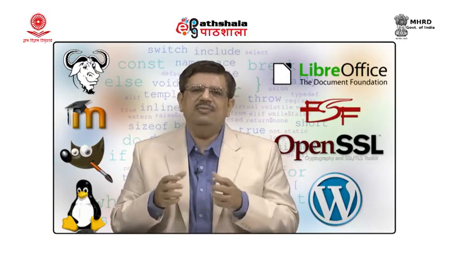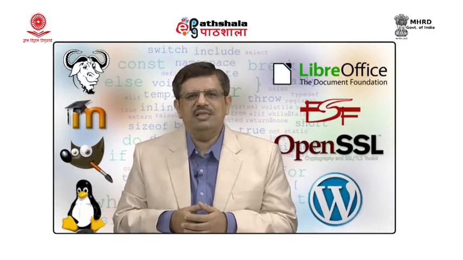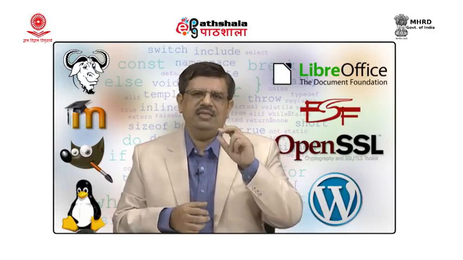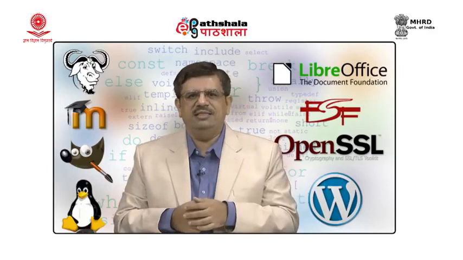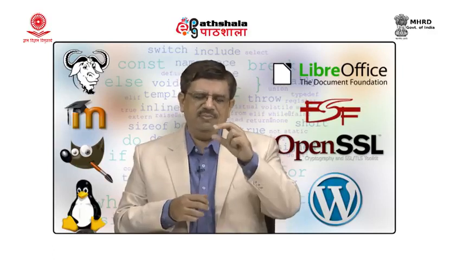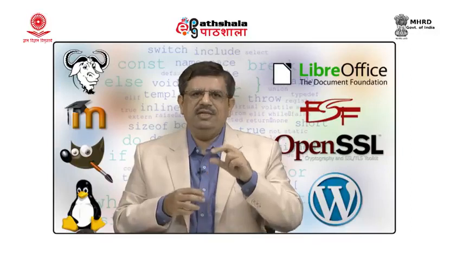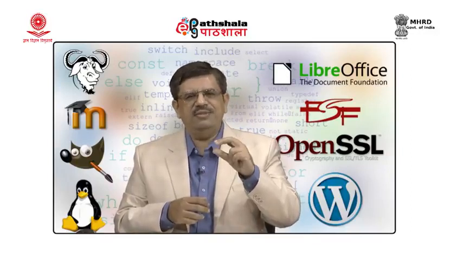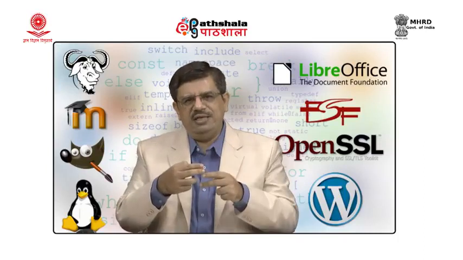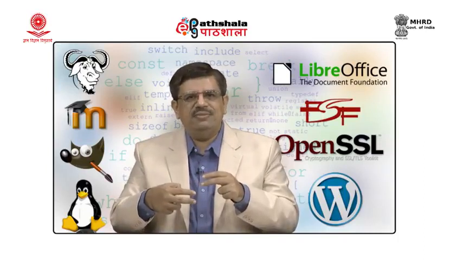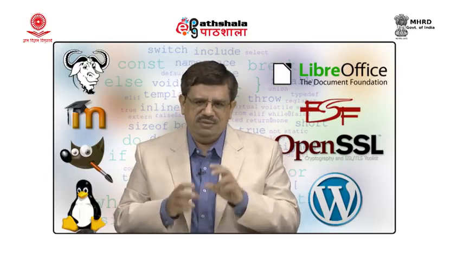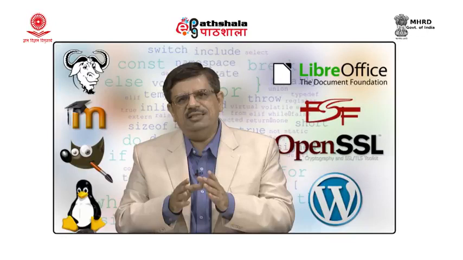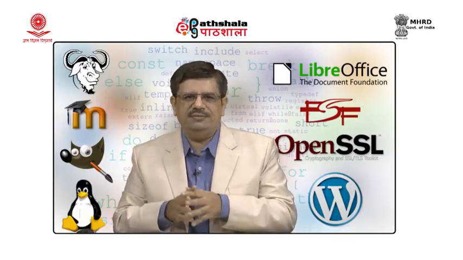Suppose we are writing a book on chemistry. The book is divided into three parts: physical chemistry, inorganic chemistry, organic chemistry. So, there can be three parts, three units, and within each there can be chapters. In physical chemistry there can be 2-3 chapters, in inorganic there can be 2-3 chapters. So, chapter is a sub part of the part environment, and within chapters we can have section, subsection, subsubsection.